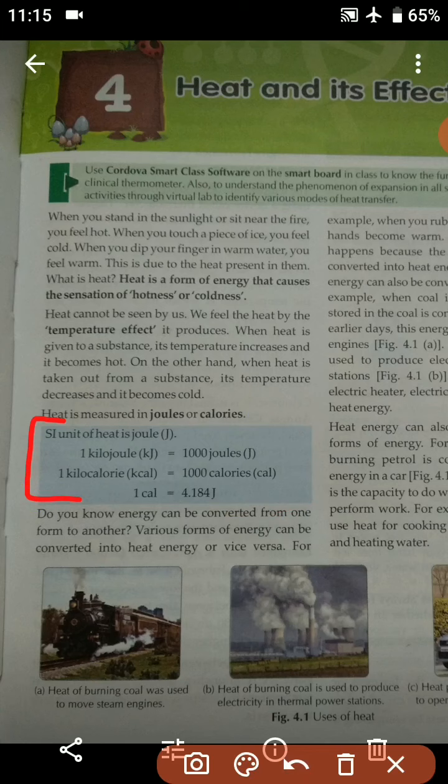Do you know energy can be converted from one form to another? Students, I think all of you know that. Various forms of energy can be converted into heat energy or vice versa. That means different forms of energy can be converted into heat energy, or heat energy can be converted into different forms of energy.